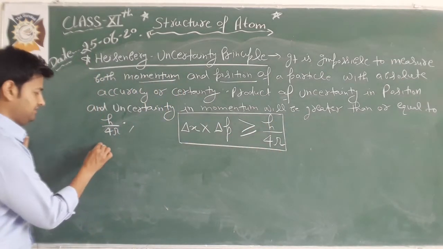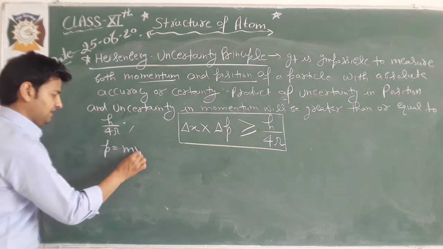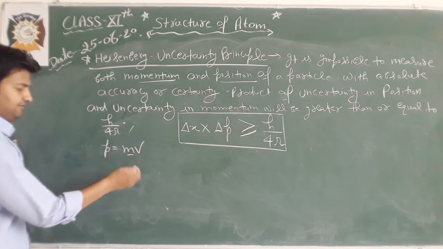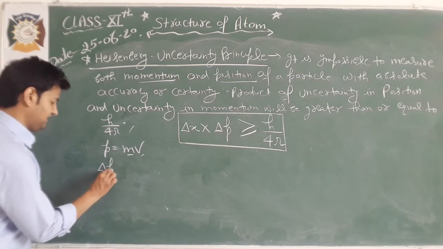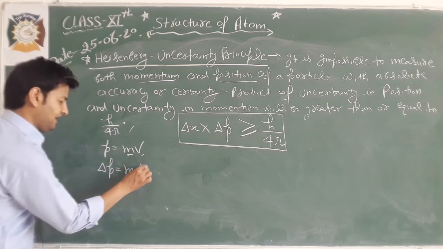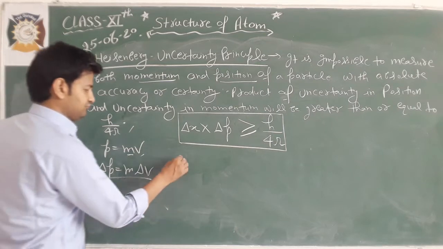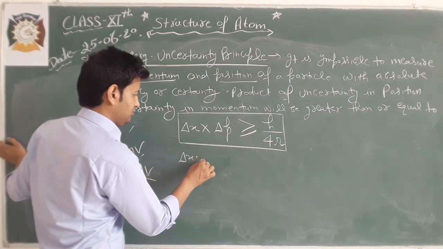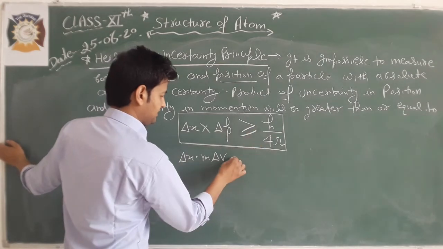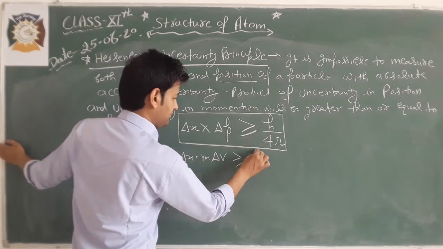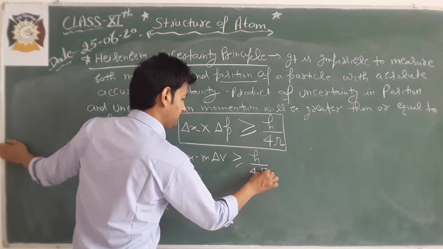We know that momentum is equal to mass into velocity. Mass will remain the same, so there is uncertainty in the velocity. So we can say that delta p will be equal to m delta v. So it is delta x into m delta v, greater than or equal to h upon 4 pi.